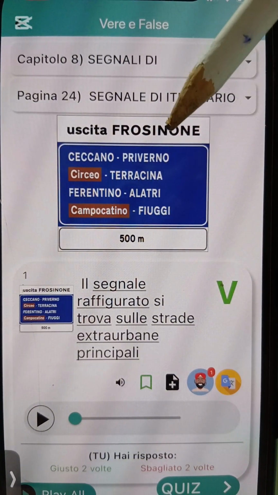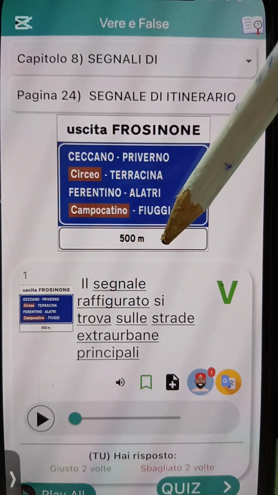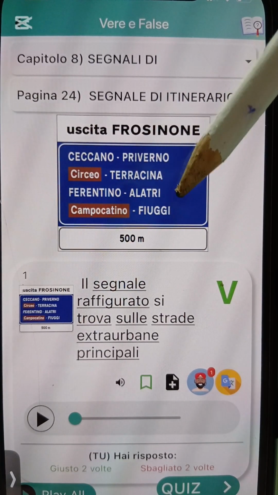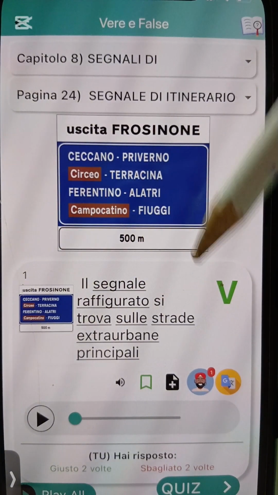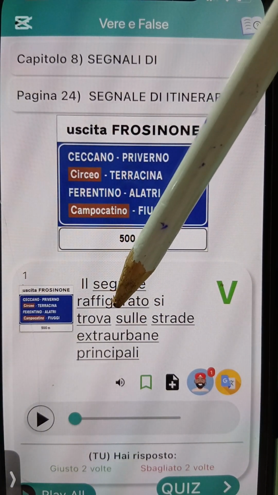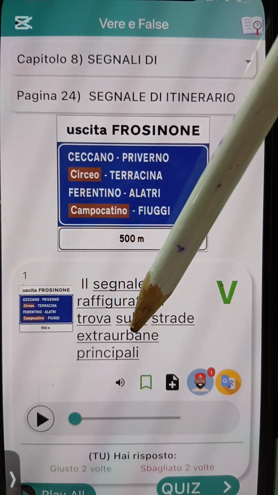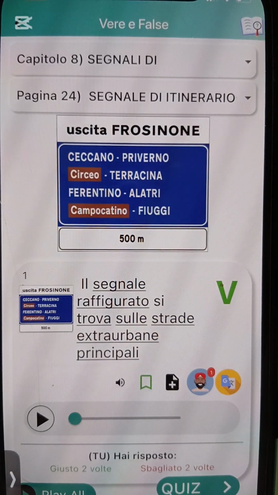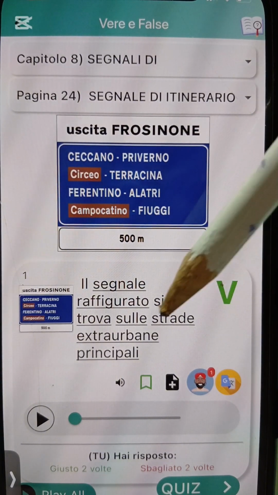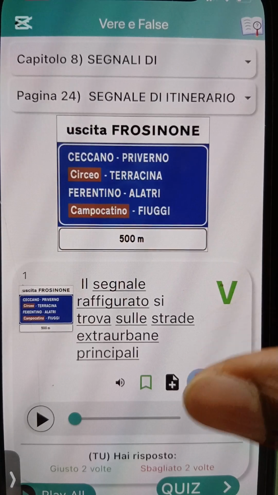Alright? These two white background panels wey dey the up, this Uscita Frosinone and this 500 meters, na panel wey dey attach to this blue signboard. Alright, and this signboard they say you go find am for Strada Extraurbana Principale, for semi-highway, okay, or the extra suburban road. Okay, so let's go to number 2.